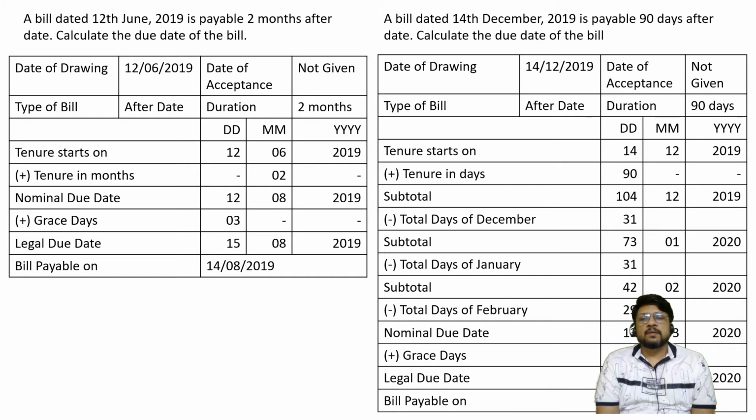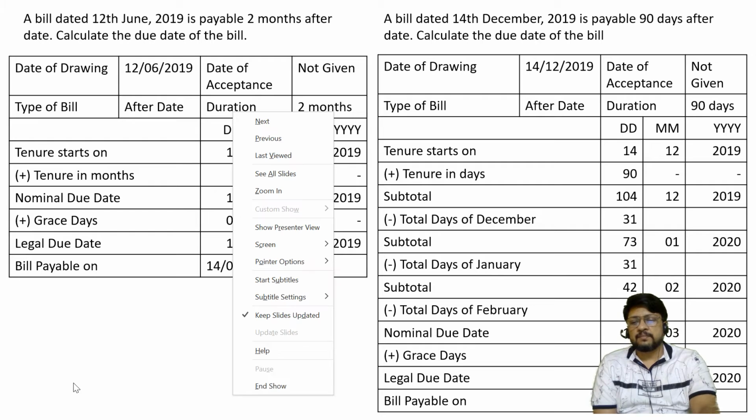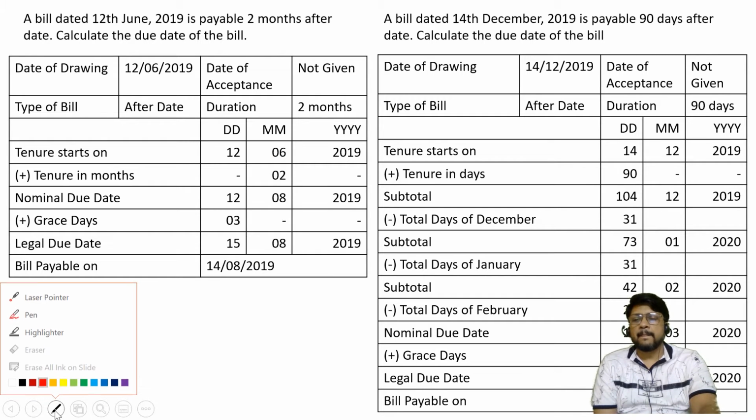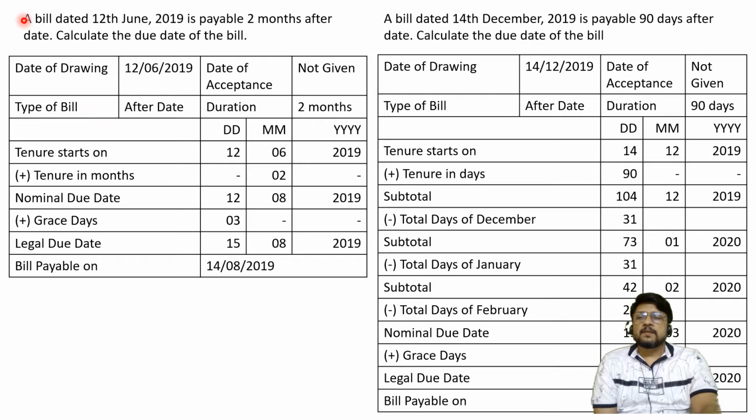So I am now considering 3 different examples for the purpose of understanding how to calculate the due date. Let me consider the first example here. A bill dated 12th of June 2019 is payable 2 months after date. Date of drawing is given as 12th of June 2019. The wording is after date, which means date of acceptance is not important. Even if it had been given, we would have ignored it because the bill is an after date bill. Calculate the due date of the bill.